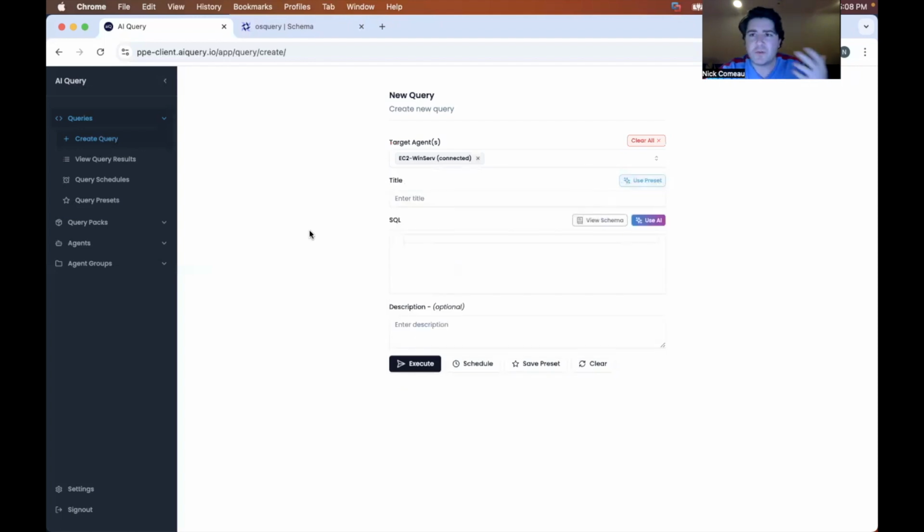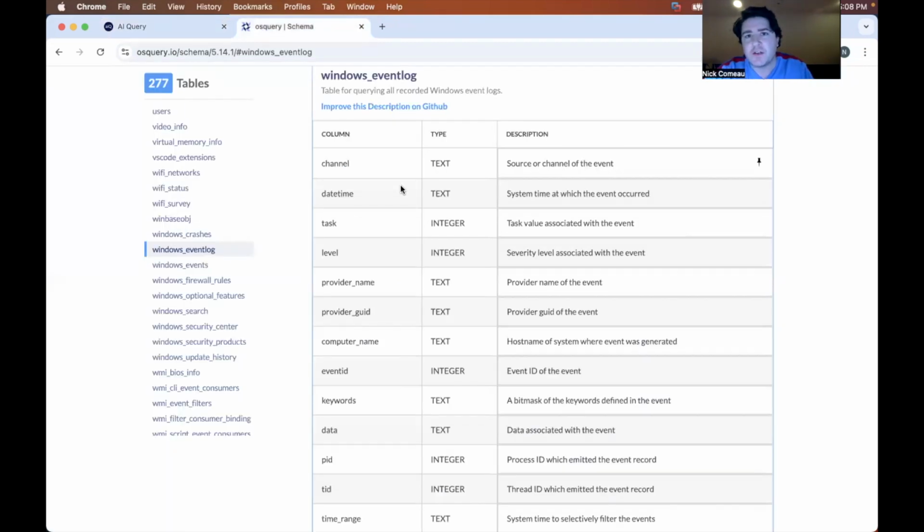And so we're going to want to start with just corroborating this information, potentially looking for attempts at logins on that device. I can check out view schema, but I already know that I want to use the Windows event log table because all attempts at login, failed or successful, are within the Windows event log. If you are not familiar with this table, it is an incredibly powerful table. It basically allows you to extract information directly from Windows event log utilizing OS query in JSON format.